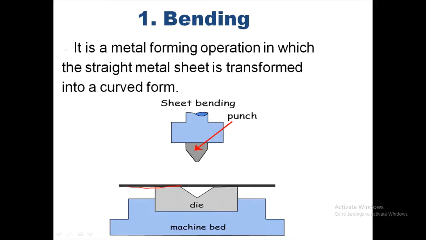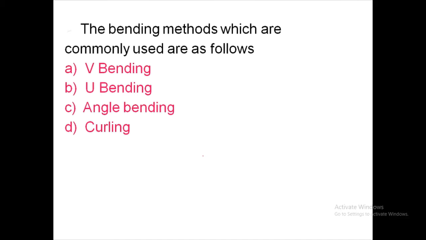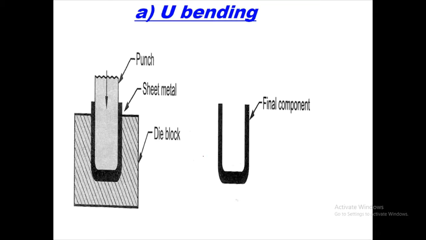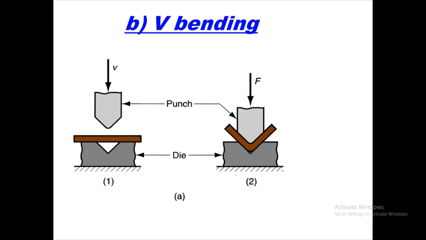Let us see which are the commonly used bendings: V bending, U bending, angle bending, and curling. Let us see first U bending. Here you can see the U bending. The final component is in the form of a U shape. Further, if we see V bending, the shape of the part is a V shape.